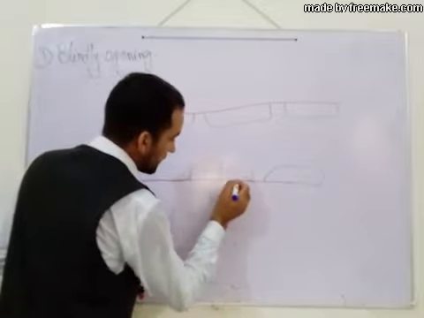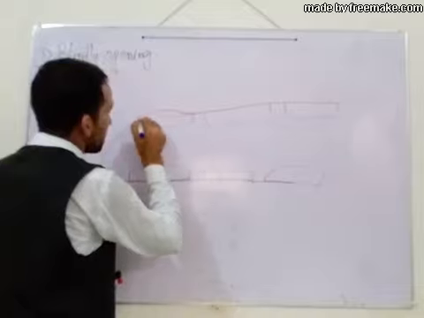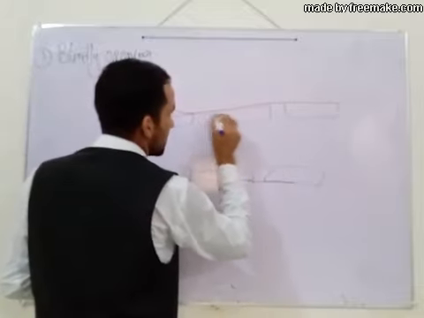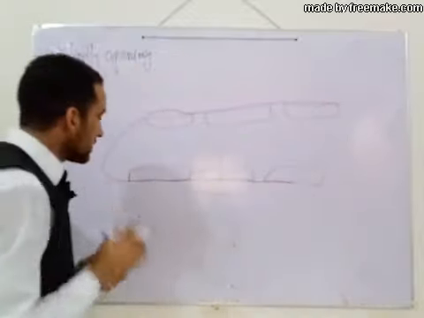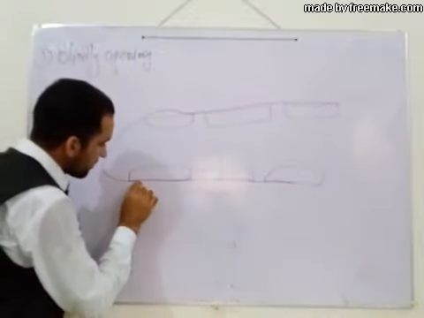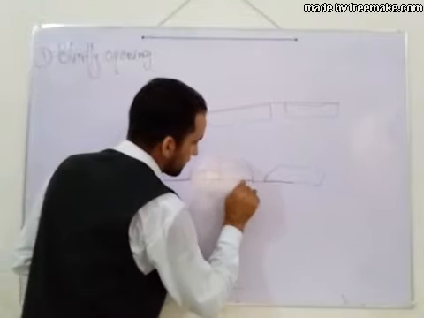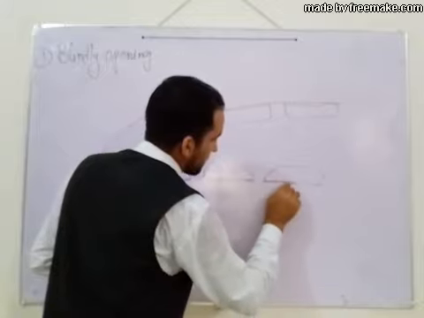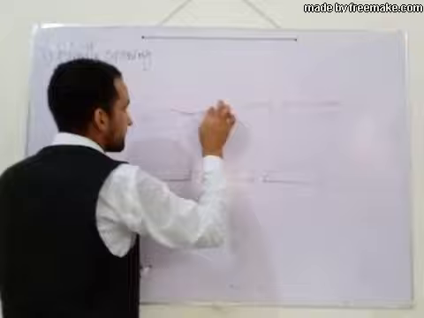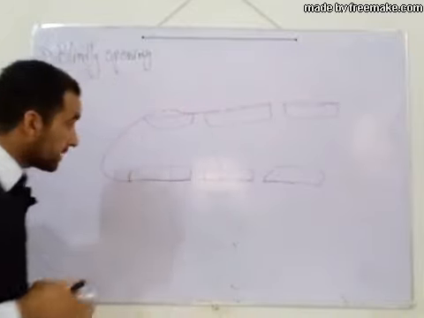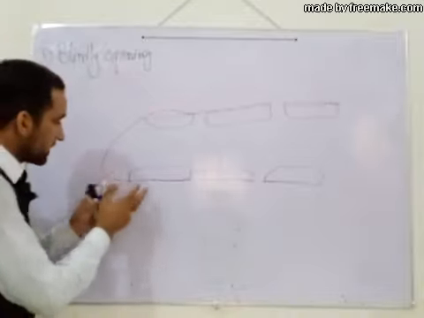But in lymph capillaries, the basement membrane is sometimes fully developed or absent, and there is a gap junction between the endothelial cells. For example, if I remove the basement membrane, because sometimes it is absent, this is a lymph capillary, these are endothelial cells, and it begins blindly.